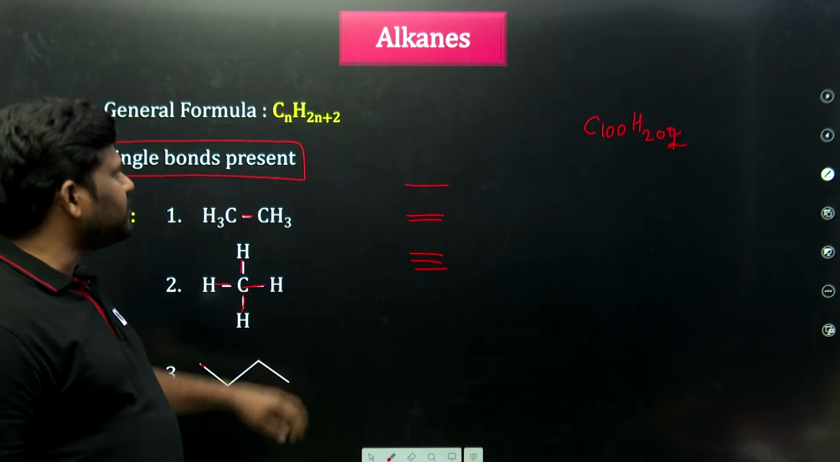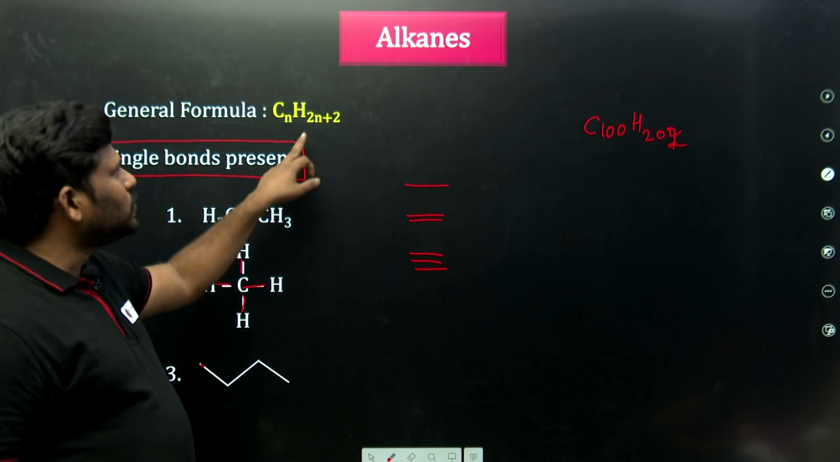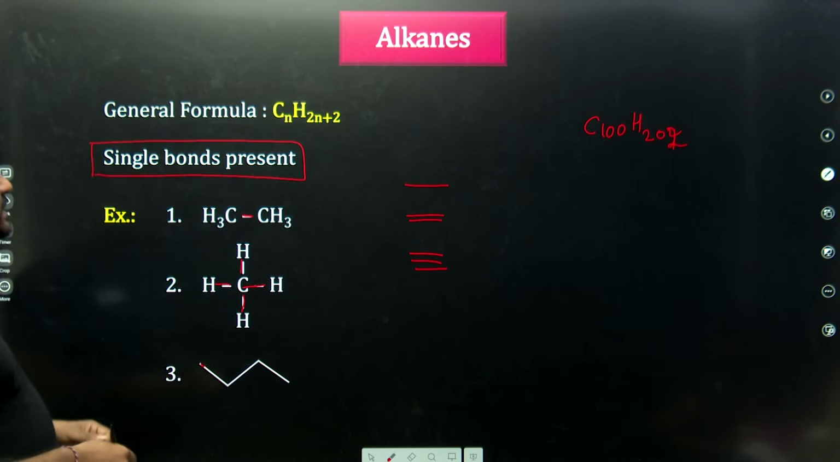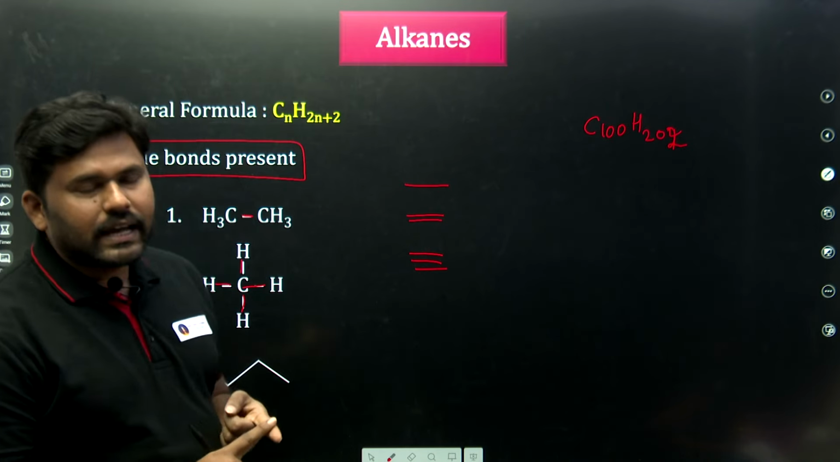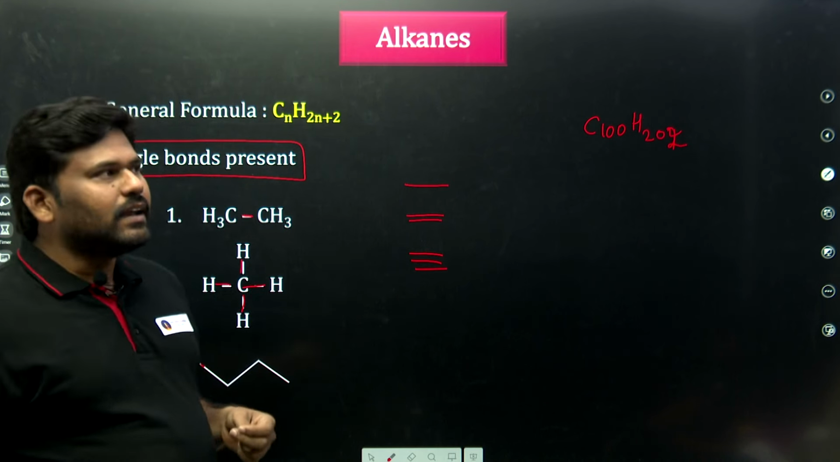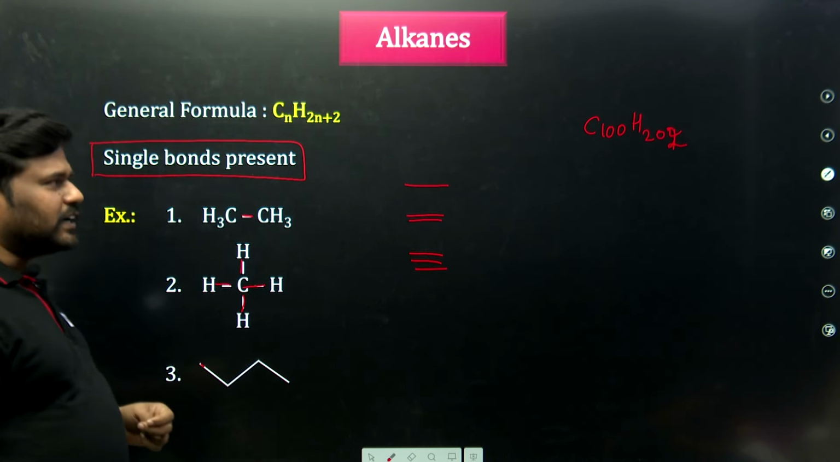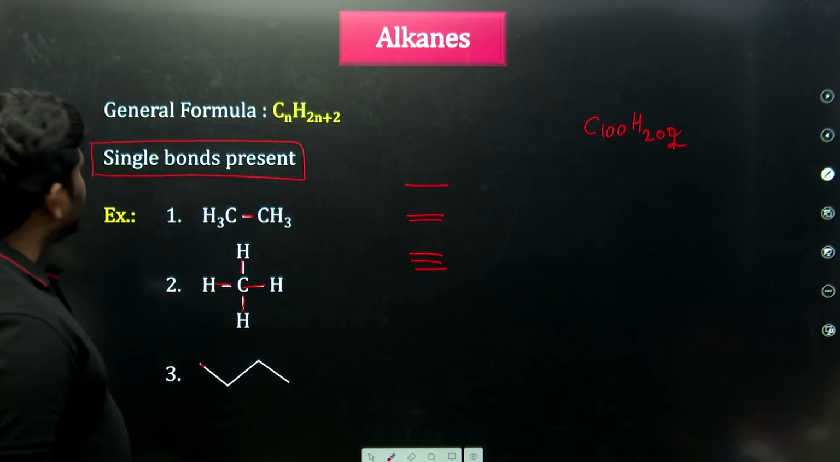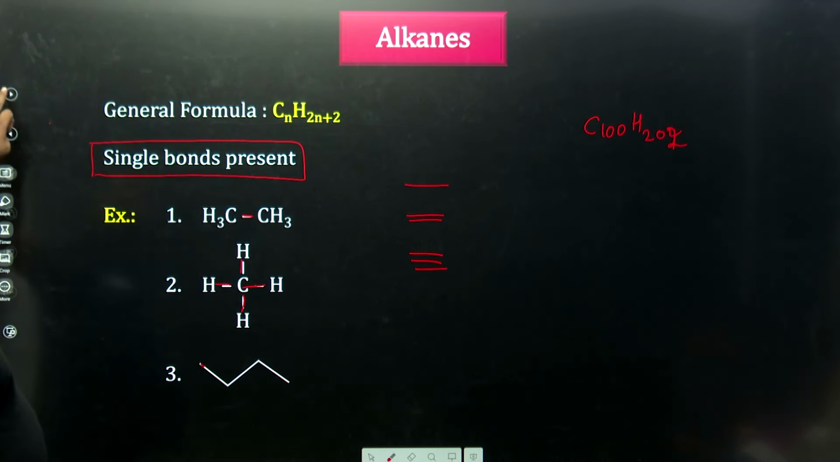It is in the form of 2 into 100, 200 plus 2, 202. So this is called the alkanes. Alkanes have the general formula CnH2n+2, and these have single bonds. So this is the first functional group identification. Next one will be alkenes.